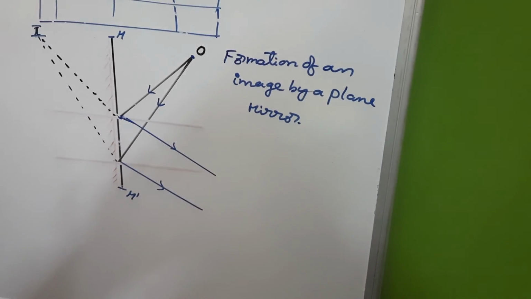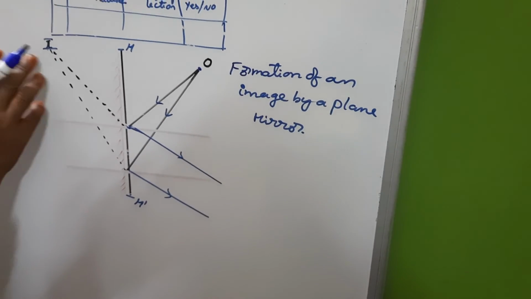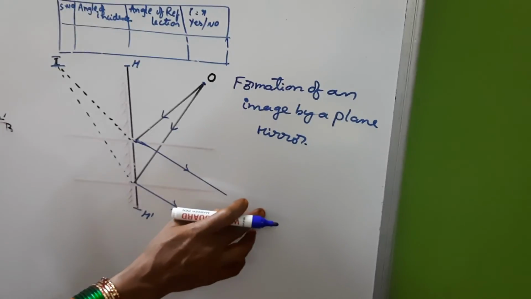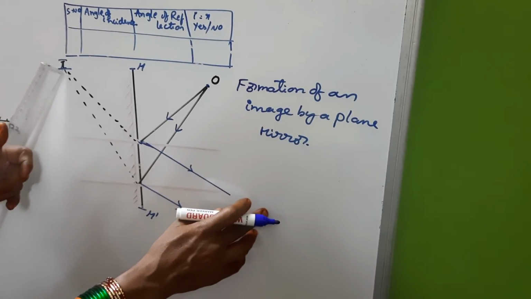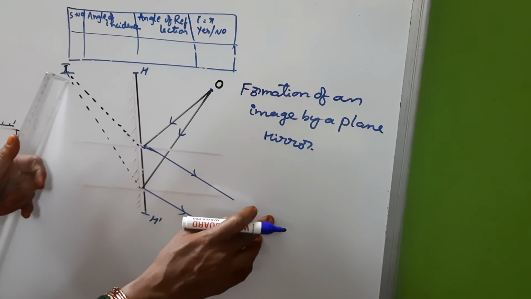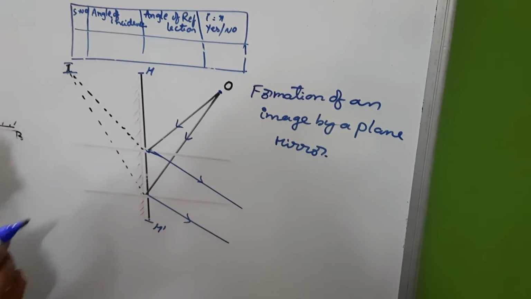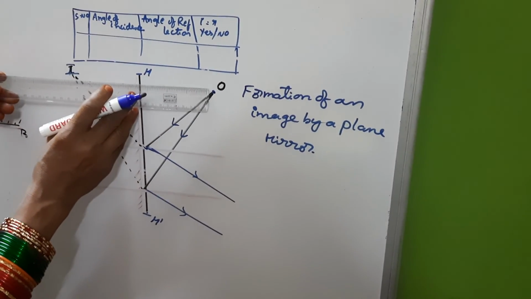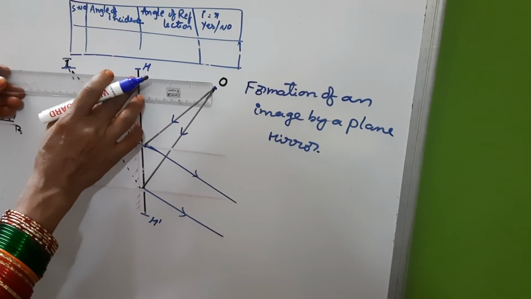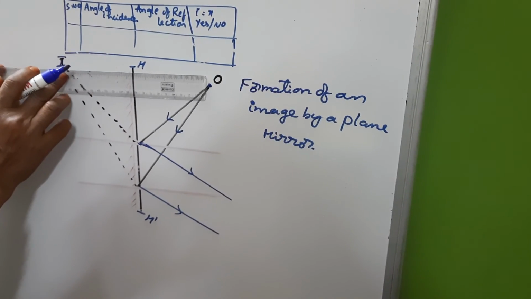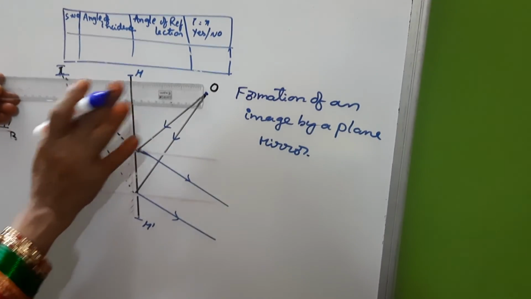Actually it is the point I. Image means here. If we observe from here, we get the feeling that the object is available here. It is not real, it is virtual. Back to the mirror we are getting the feeling. Really, if you observe the distance from the object to the mirror, and from the mirror to the back image, it is the same distance. If you measure it, you are able to get the same.